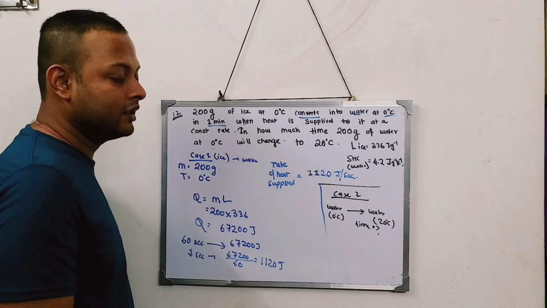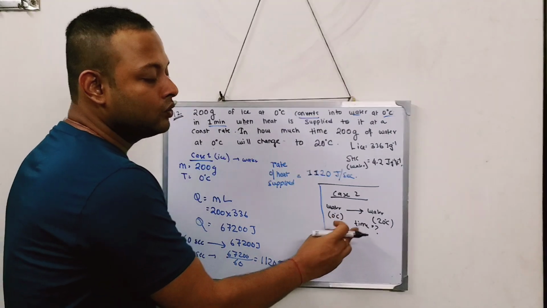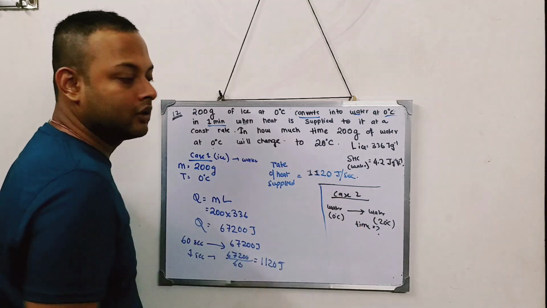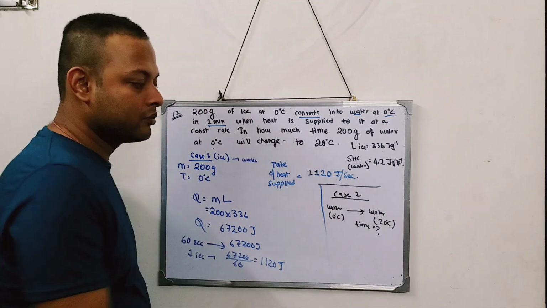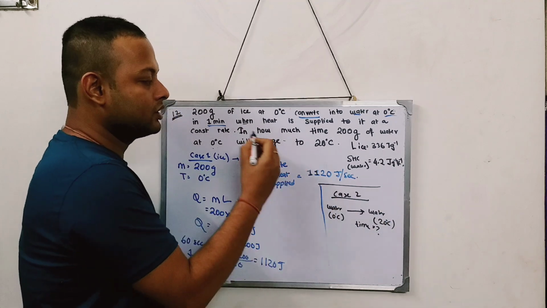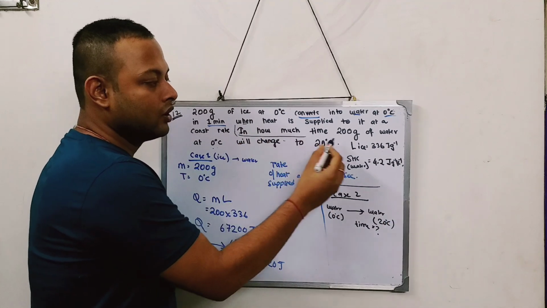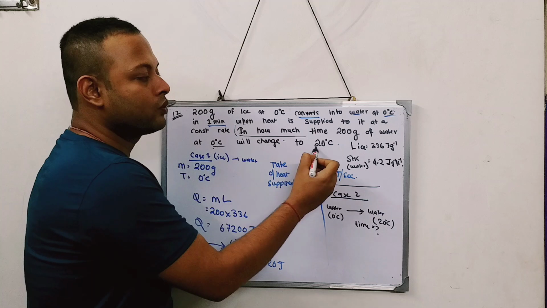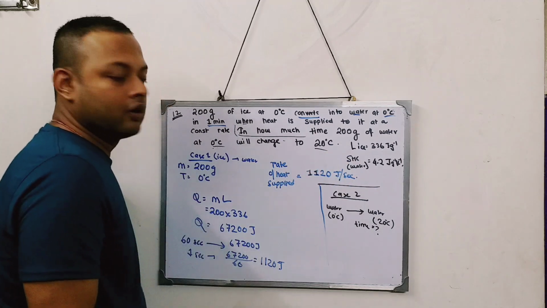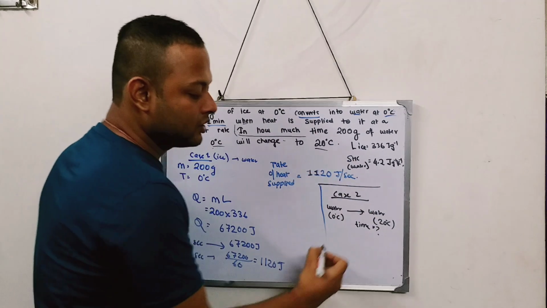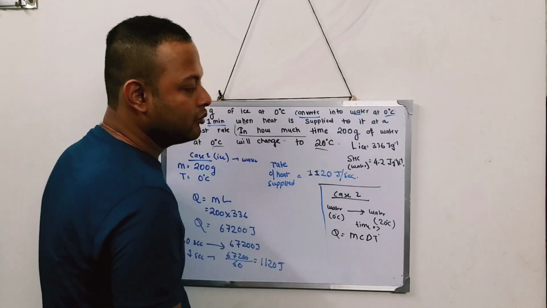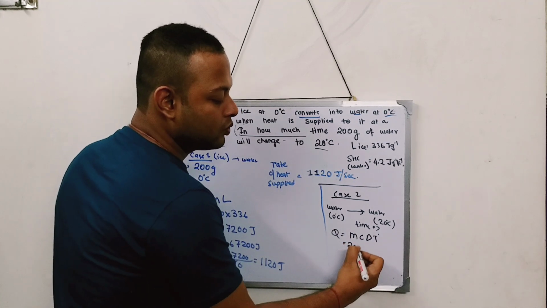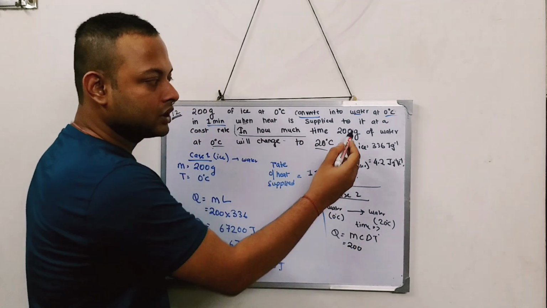So first I need to figure out how much heat I need to provide to go from 0 to 20. Now over here, is any kind of state changing from 0 degree centigrade water to 20 degree? This is case 2. Going from 0 to 20, 200 gram. No, I am not changing any state. So the amount of heat supplied is mc delta T. Mass is 200, given in the question.